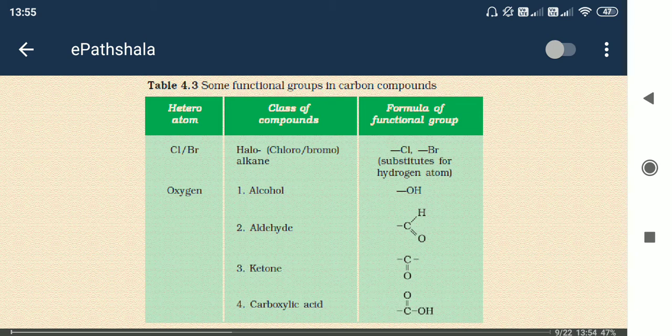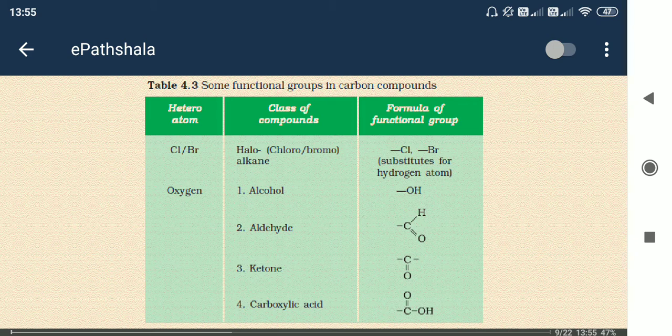Okay, so you can see functional groups like alcohol, OH. Whenever a chemical compound has an OH group, we can predict what the nature of the compound will be in chemical reactions and physical properties. Likewise, another one, aldehyde. This is CHO. We need to remember the group name: CHO is known as aldehyde. The next one is the ketone. CO group is known as ketone, C double bond O.